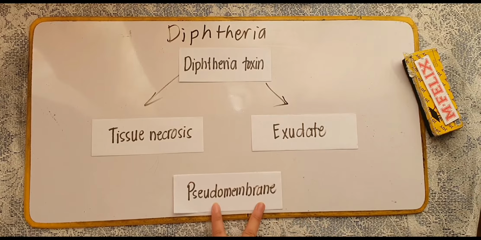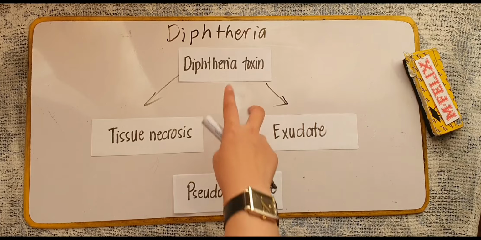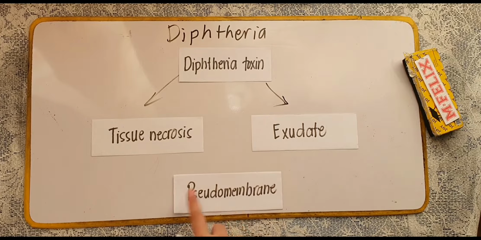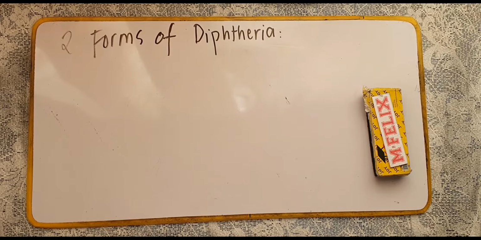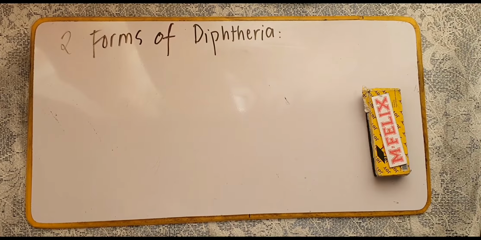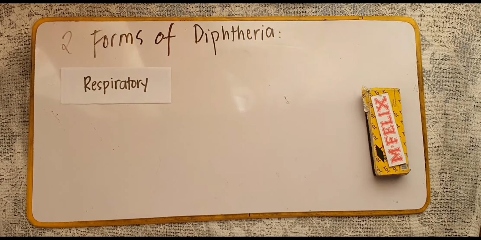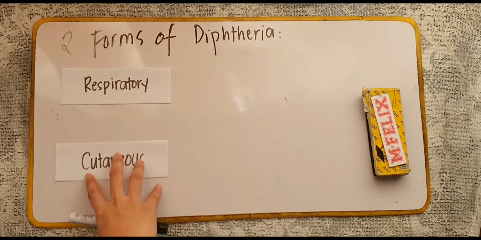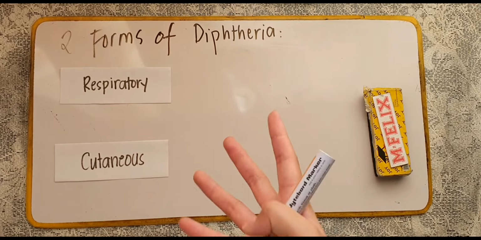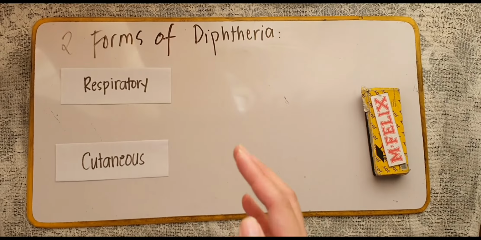These pseudomembrane formations are caused by this diphtheria toxin. Now, the pseudomembranes that form in the respiratory tract will later on cause obstruction. Now, there are two forms of diphtheria. Okay, number one, we have the respiratory form and then the cutaneous form of diphtheria. Let's first discuss the respiratory form.